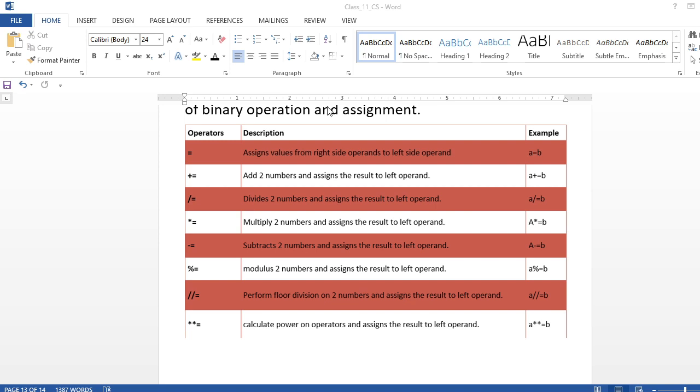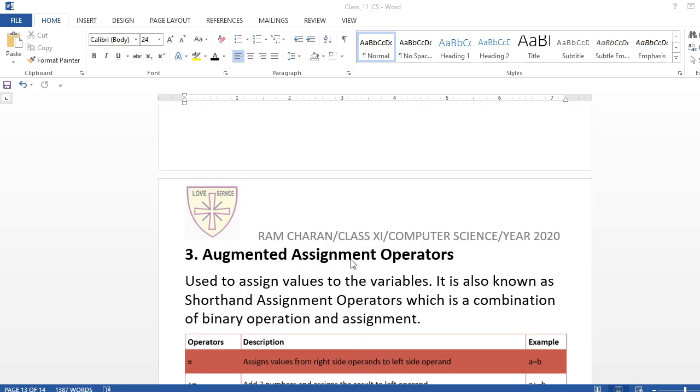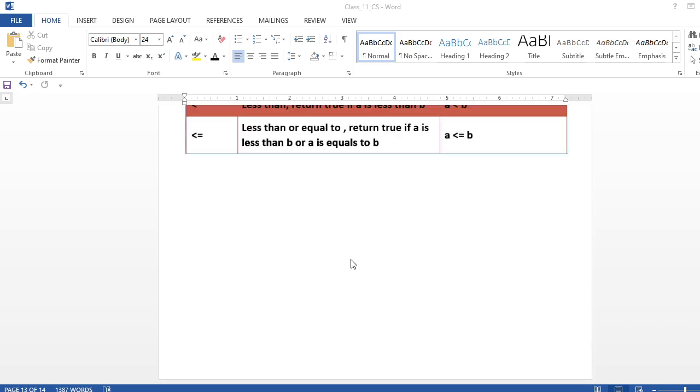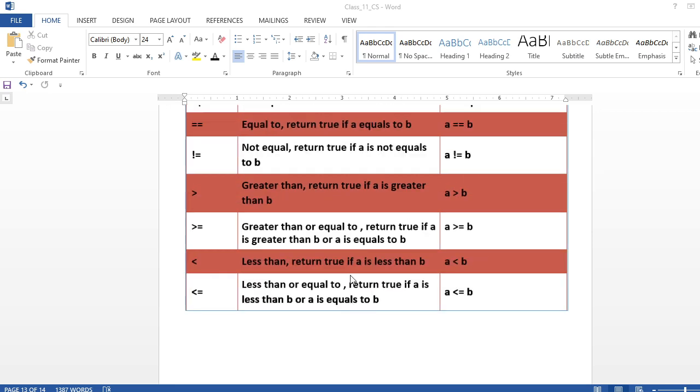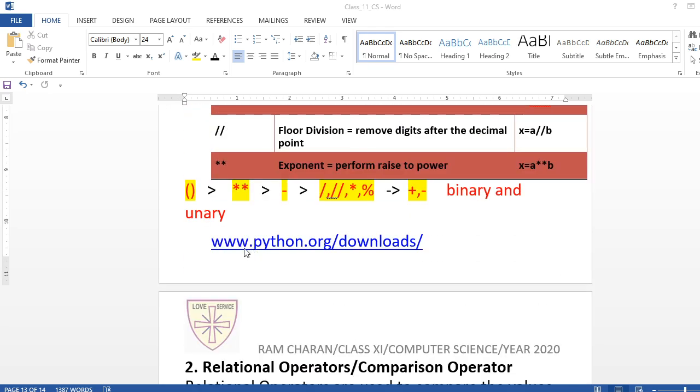What you need to do is write these contents in your CS copy, nicely. And if you have the arrangement of PCs, you can install Python. You can download Python from python.org. You can go to download and install. Simply plain installation is there. And after installation, the methods I had shown you in the previous videos on how to start Python.